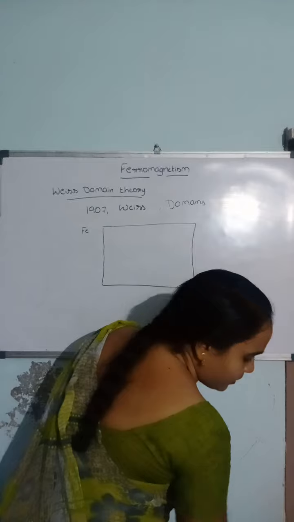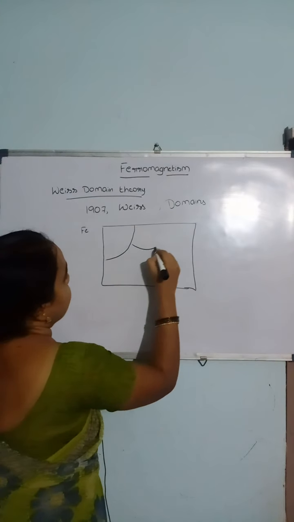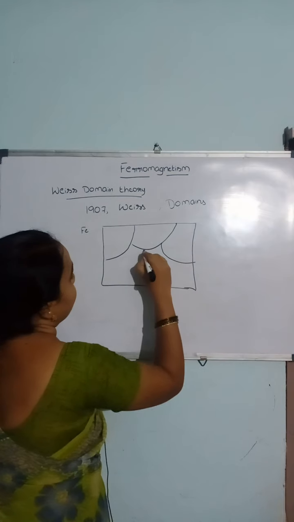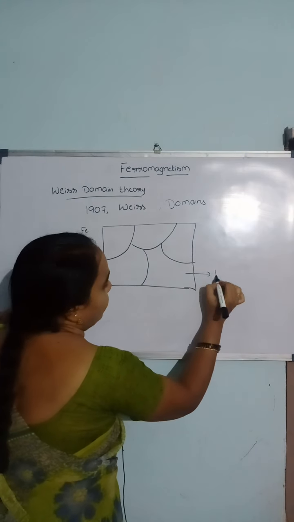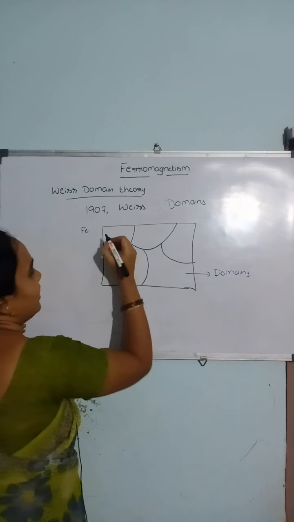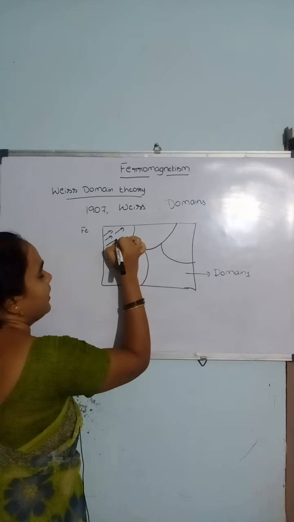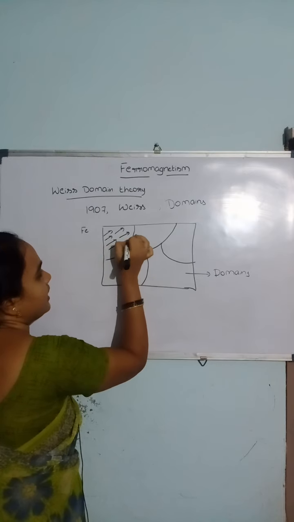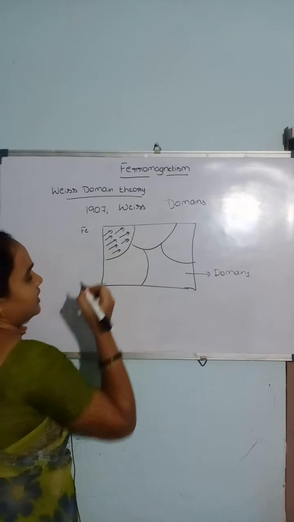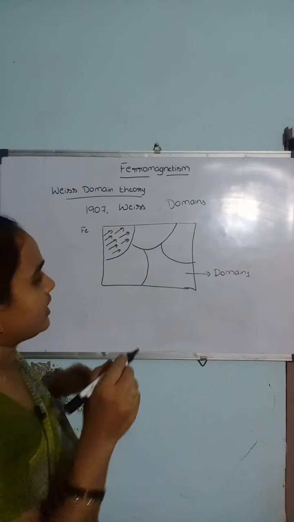What Weiss proposed is that there are some regions in a ferromagnetic material known as domains. In each domain, the electrons having magnetic dipole moments will orient in a single direction. In this domain, the electrons are oriented in this direction.